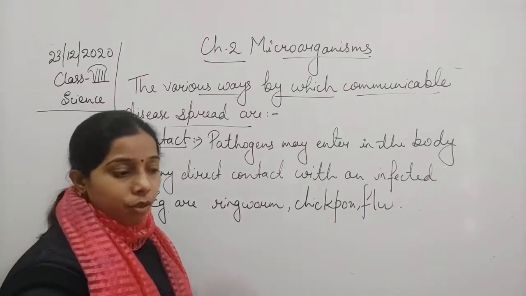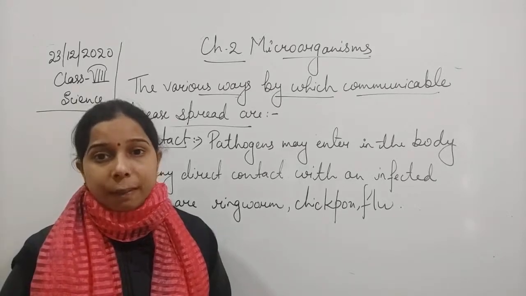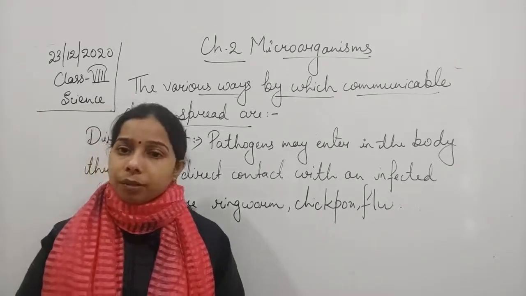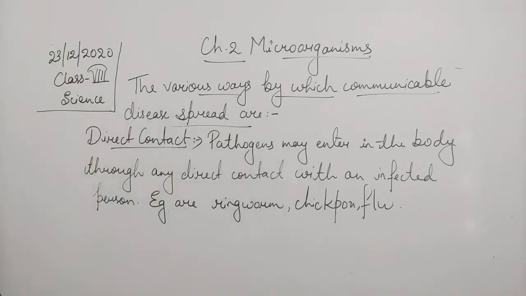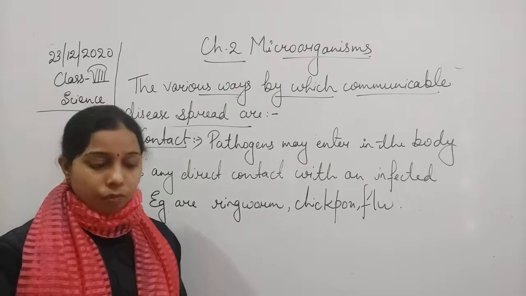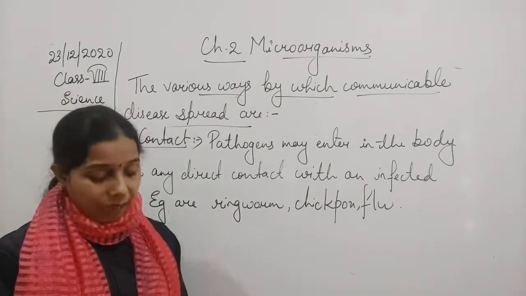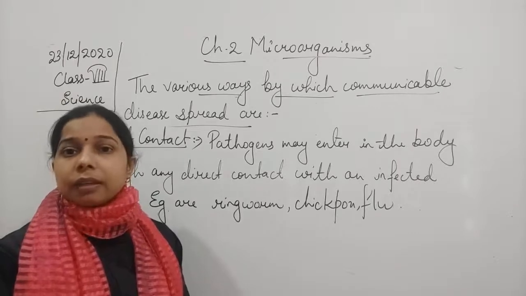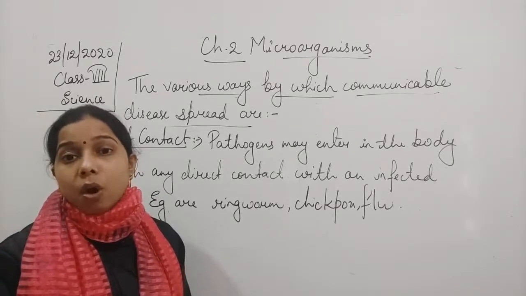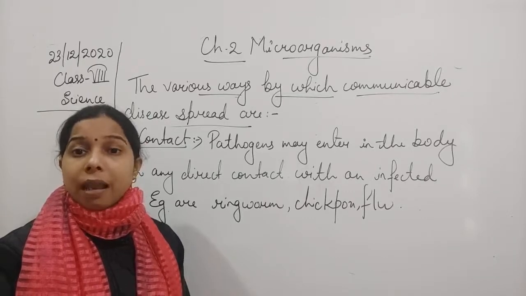Yes, I told you before that insects are also responsible for carrying pathogens. You have heard about the case of malaria, students. In the case of malaria, it is a mosquito which carries the disease. You know that malaria is basically caused by a protozoa known as plasmodium.